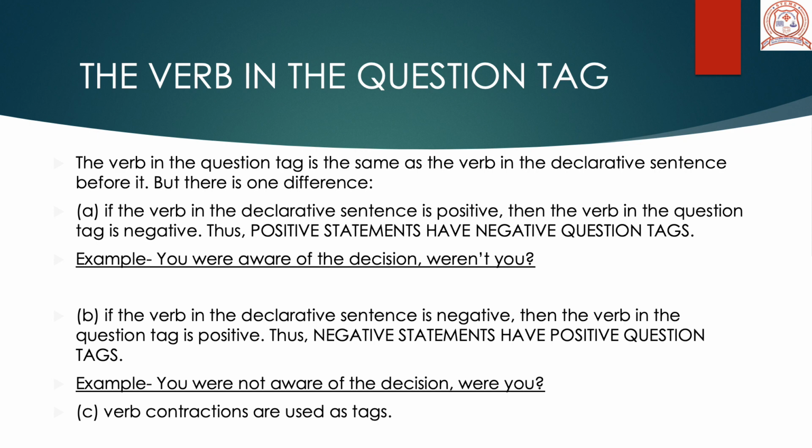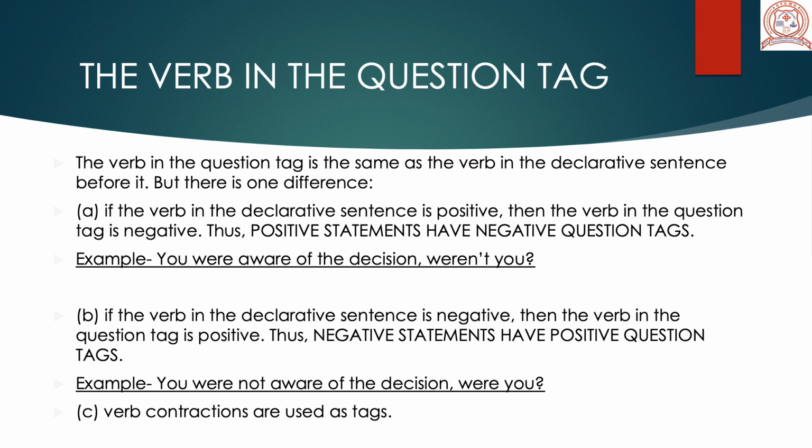So when we have a positive statement or a positive verb were, the question tag will always be a negative were. That is, you were aware of the decision, weren't you? I will take the same subject, I will take the same verb, but if the sentence is positive, I will add a not or n't, that is, I have used a contraction here. We will always have to use contracted forms of verbs in the question tag.